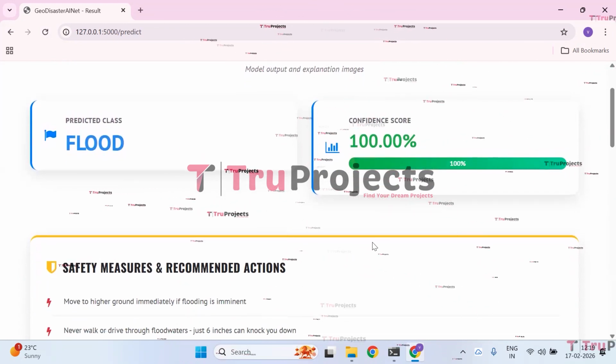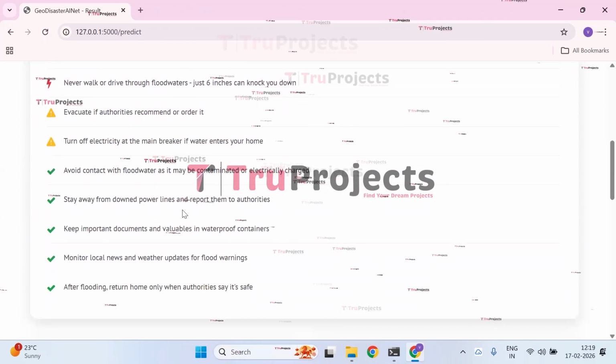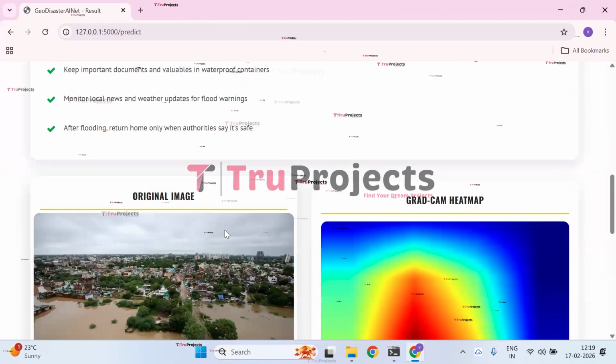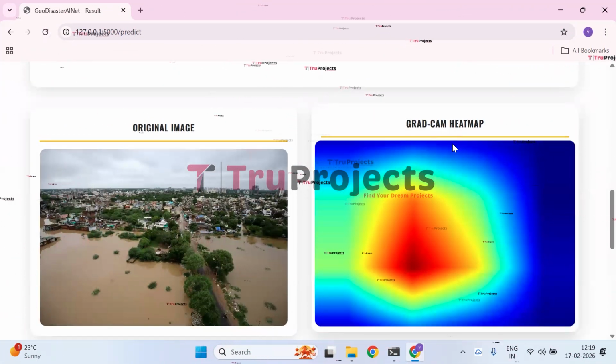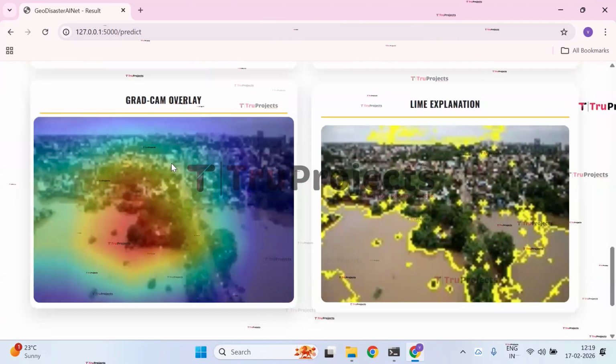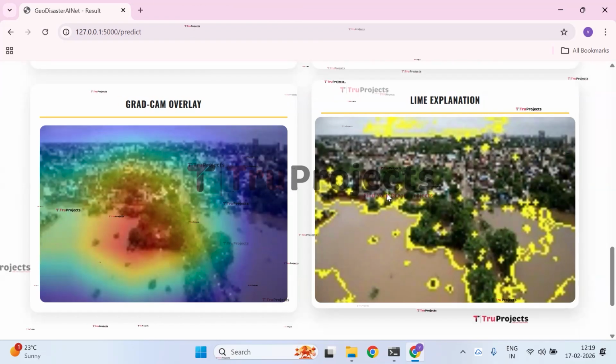The confidence score is 100%, and for this image we have the safety measures and recommended actions. And this is the original image which we have uploaded, and this is GradCam heat map image, and this is GradCam overlay image, and this is line explanation image.